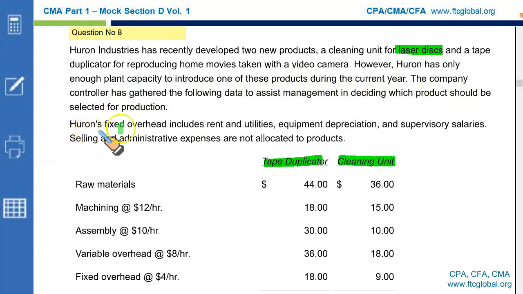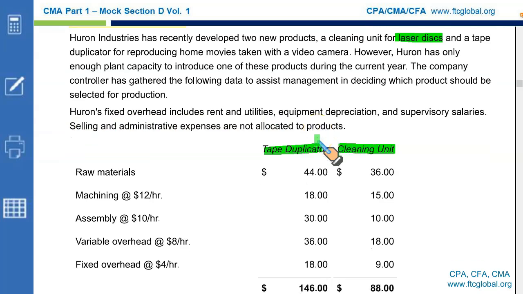Huron fixed overheads includes rent, makes sense, utilities, little debatable because utilities are not entirely fixed, partly fixed, partly variable. Anyways, equipment depreciation is fixed, supervisory salaries fixed, selling and administrative expenses are fixed and are not allocated to the products, and of course they shouldn't be. Now what it says further, as per the requirement,